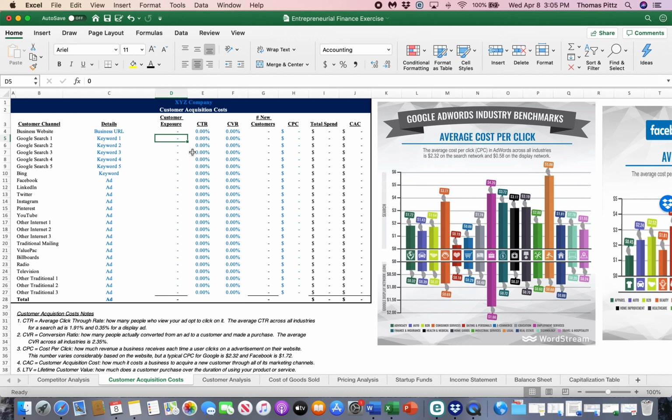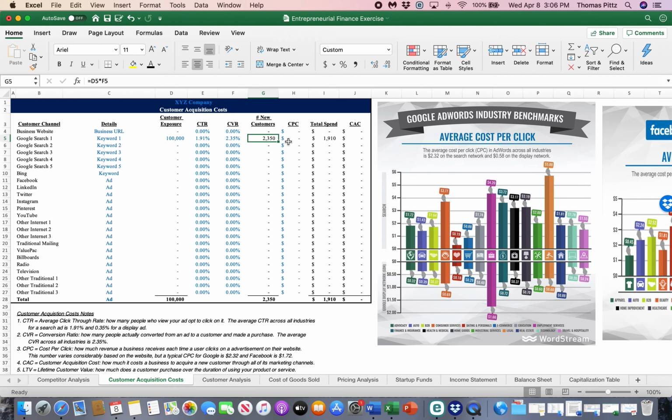Let's say you did a Google search ad, and then I'll show you how the formulas calculate, that you were going to get in front of 100,000 people. And I'm just going to use these average rates down here. So the click-through rate, on average, for a search ad is 1.91%. The conversion rate, remember that conversion rate across all industries, 2.35. So what this is saying, if you can see here, we've done a Google search that we think we can get in front of 100,000 people, and based on the conversion rate, that should yield us 2,350 new customers. Great.